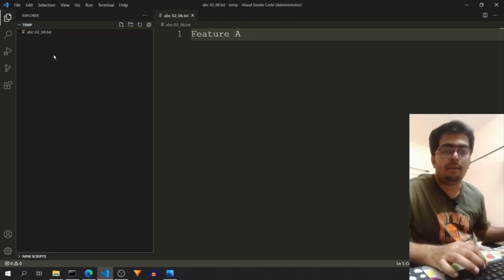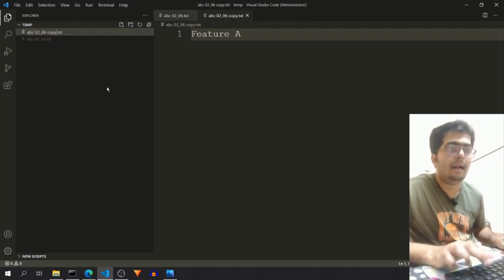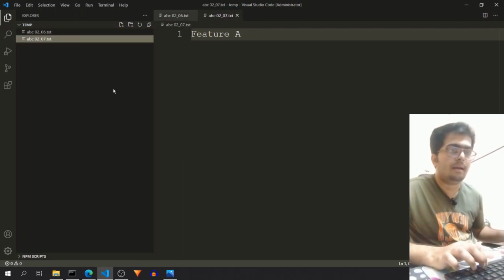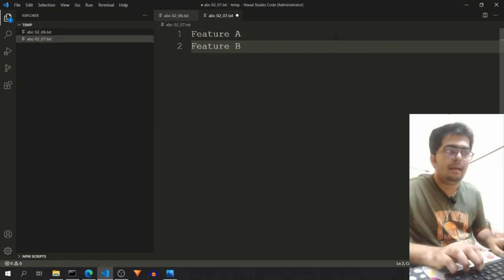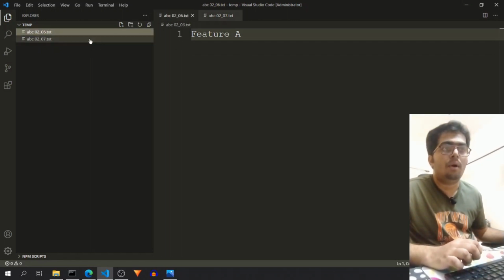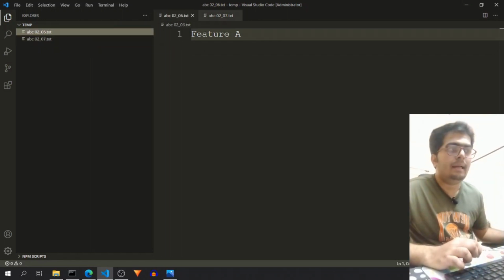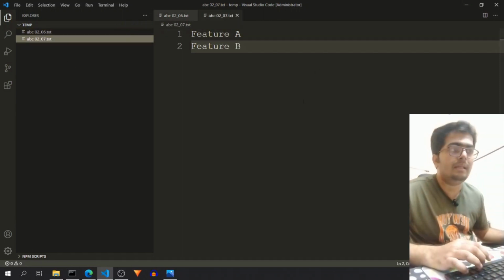And if I want to make some changes in this code, then I will just copy this file and rename this to the current date, and then I can add my feature B in this, and in this way I can keep track of what work I did at the end of February 6th, and I can jump back to present to see the current state of my code.